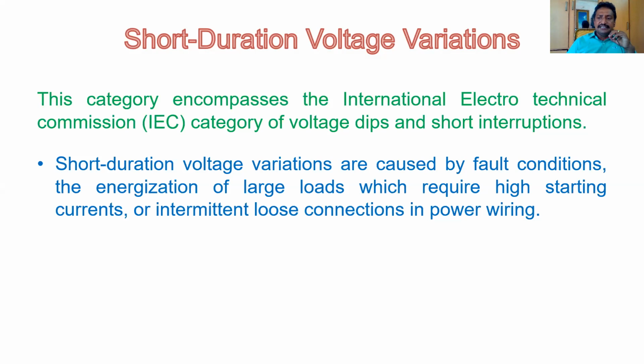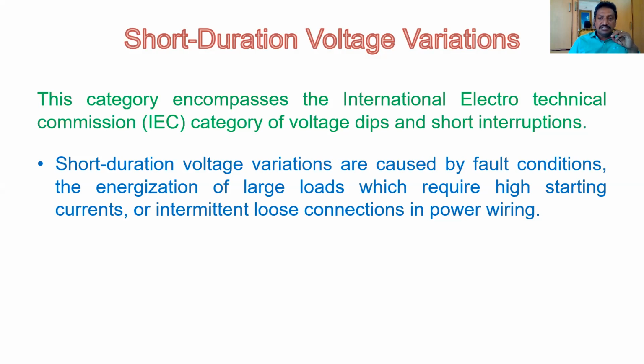And the second thing is energization of large loads. For example, when you switch on an induction motor near a tube light, it draws more current, so automatically the voltage will drop across the tube light. That is a short duration voltage variation, not a long duration one. It may be less than 1 minute.